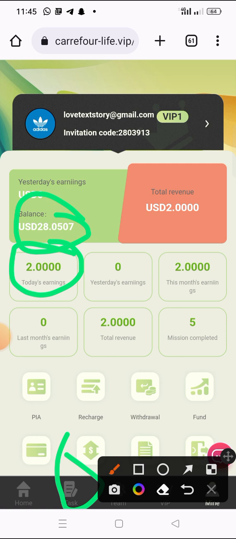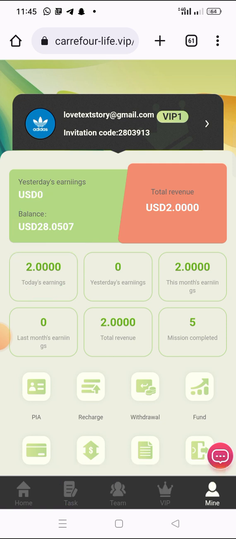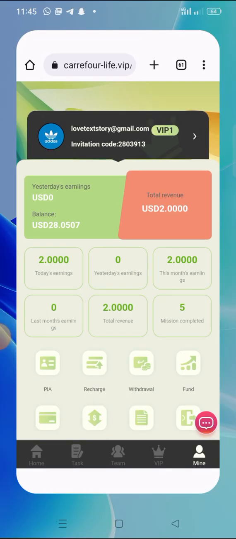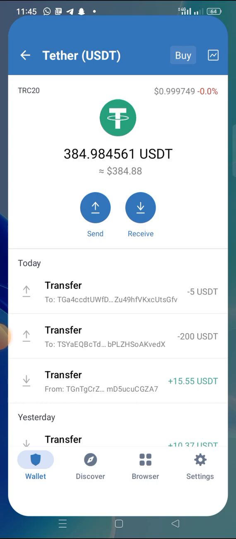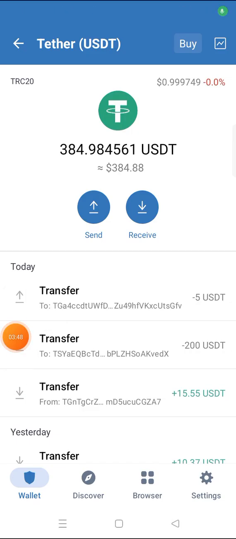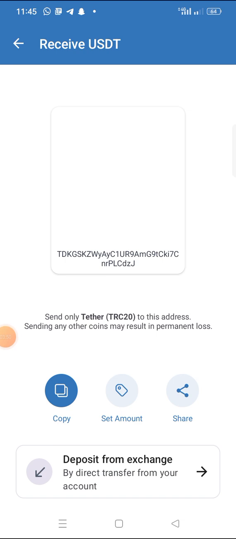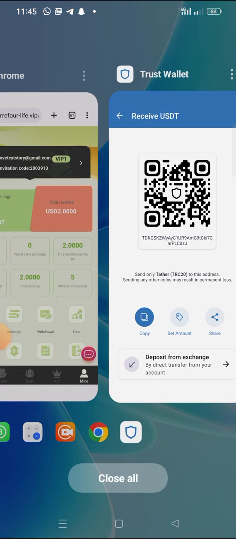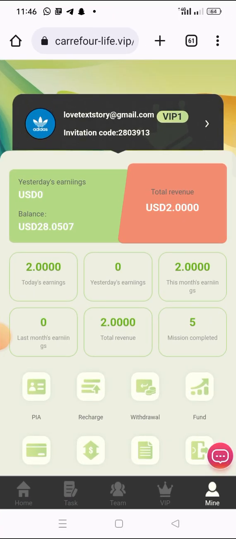Let me withdraw. I want to withdraw $3. Let's see if I will actually receive the money or not. But before I withdraw, let me take my wallet address.